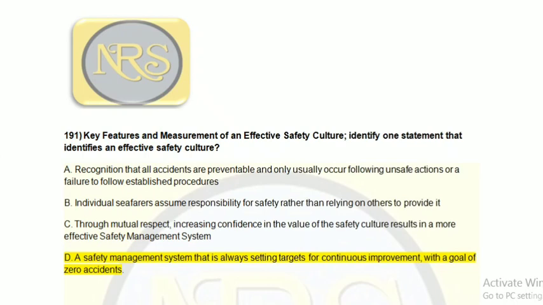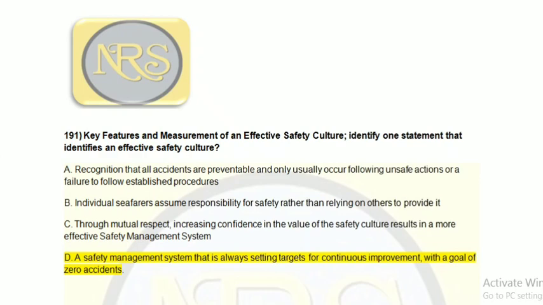Option B, individual seafarers assume responsibility for safety rather than relying on others to provide it. Option C, through mutual respect, increasing confidence in the value of safety culture results in a more effective safety management system, SMS. Option D, a safety management system that is always setting targets for continuous improvement with a goal of zero accidents. So for question number 191, the correct answer is option D.